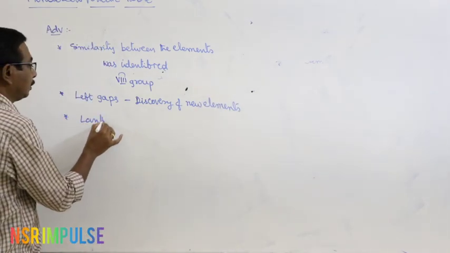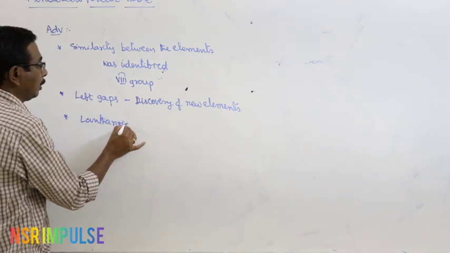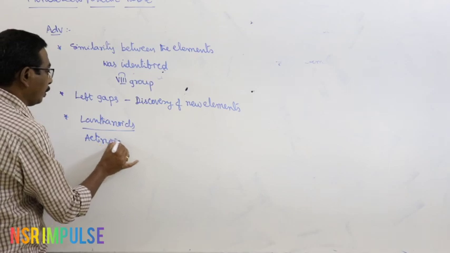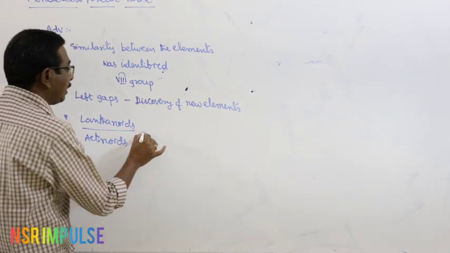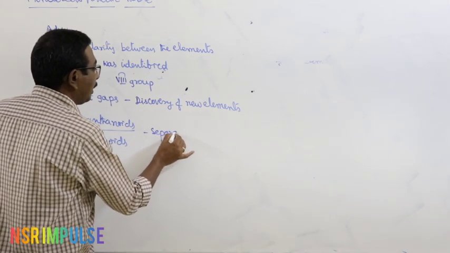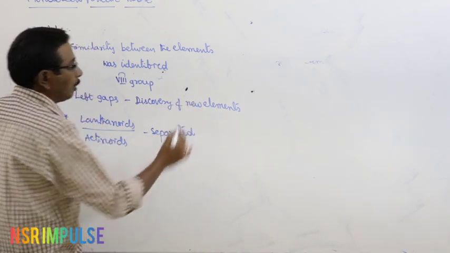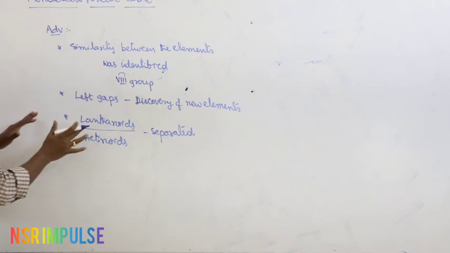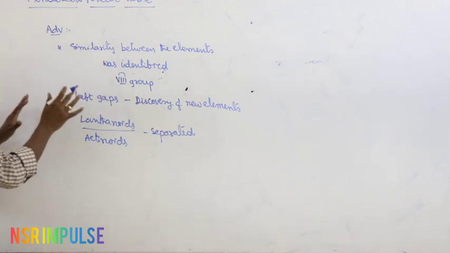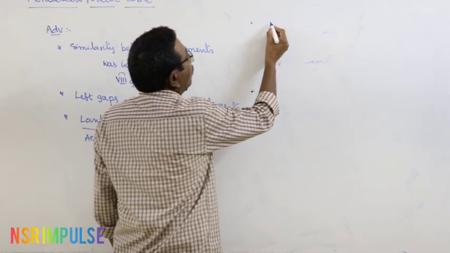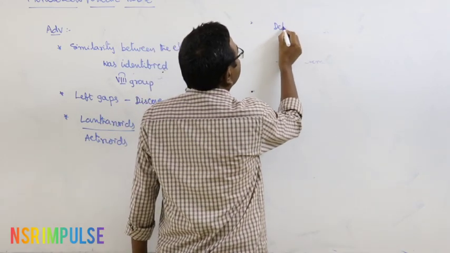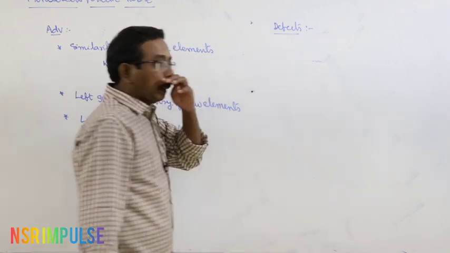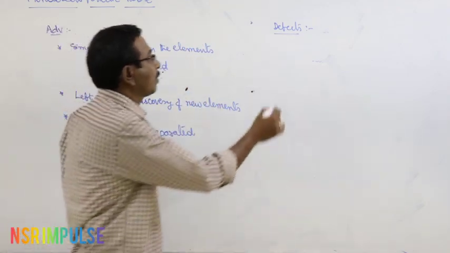Lanthanides and actinides are separated from the periodic table. This is about the advantages of Mendeleev's periodic table. But what about the defects? And what about the limitations of Mendeleev's periodic table?